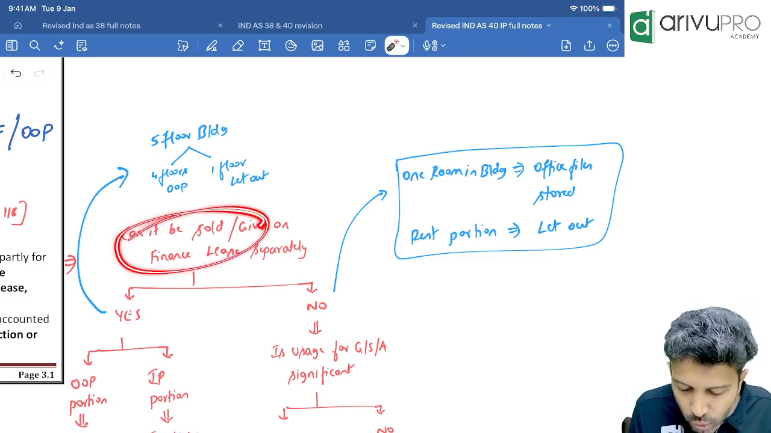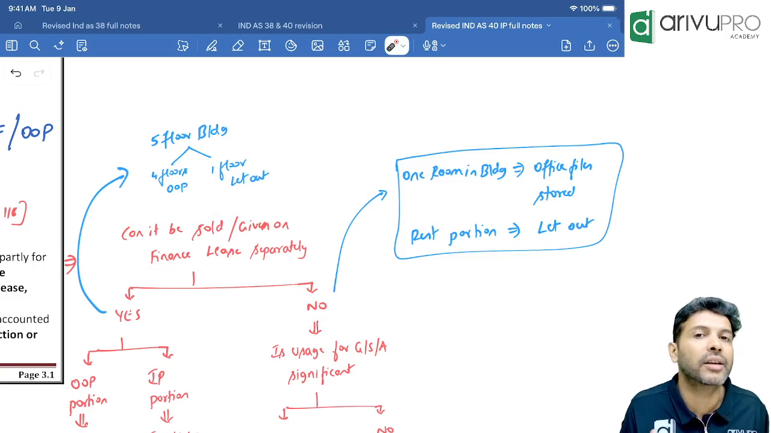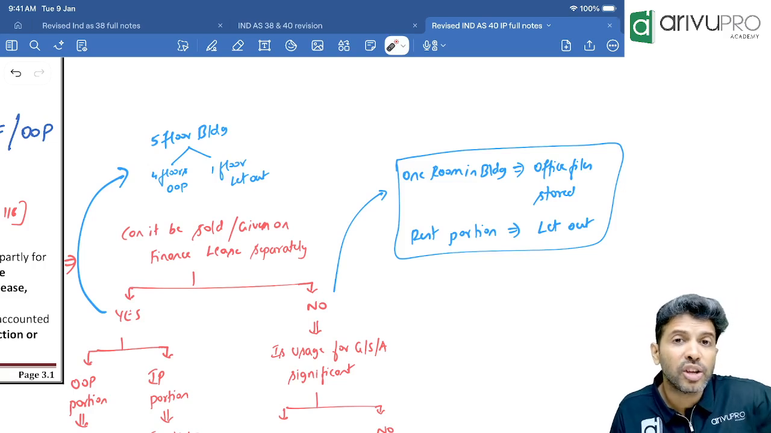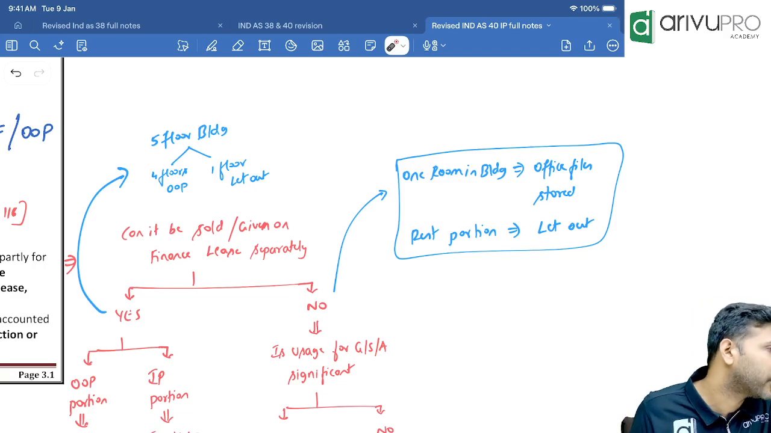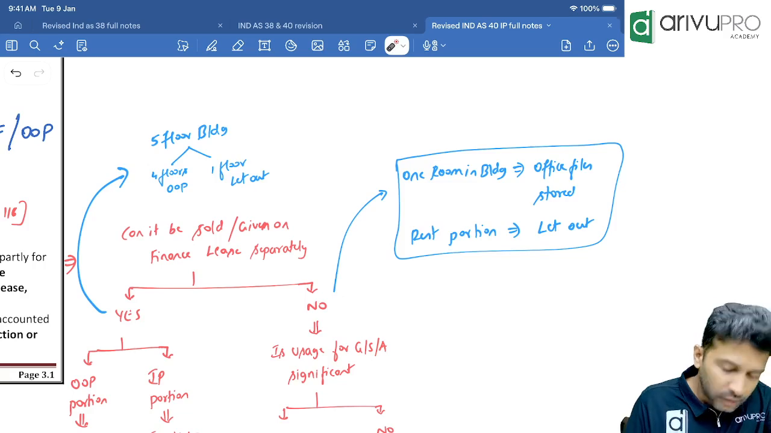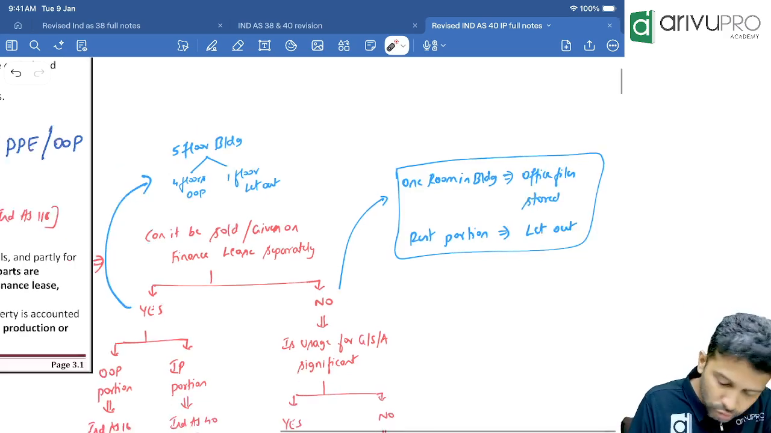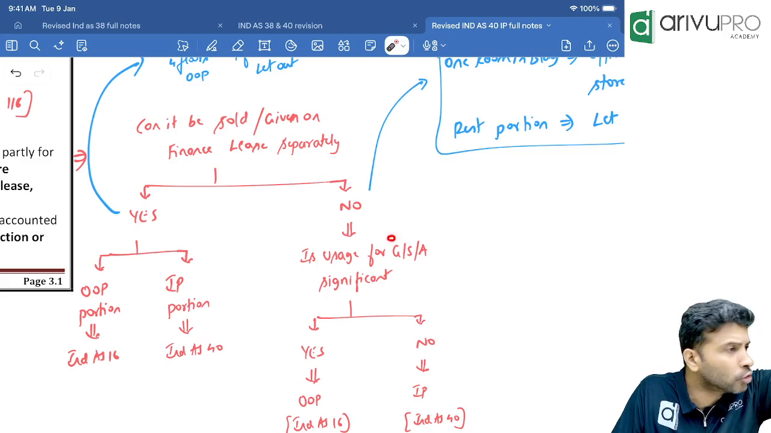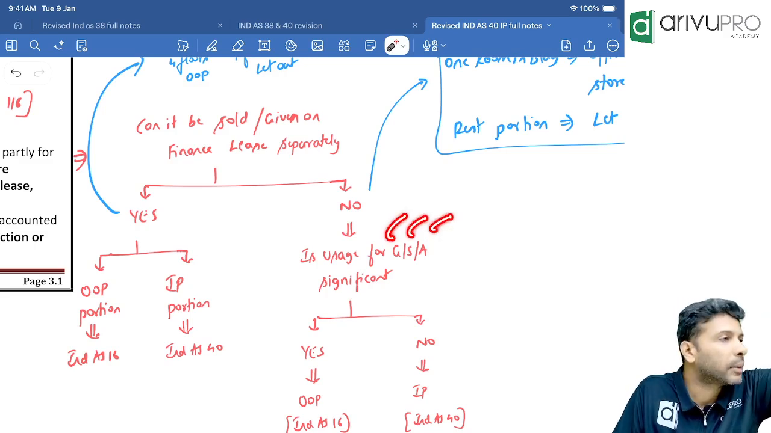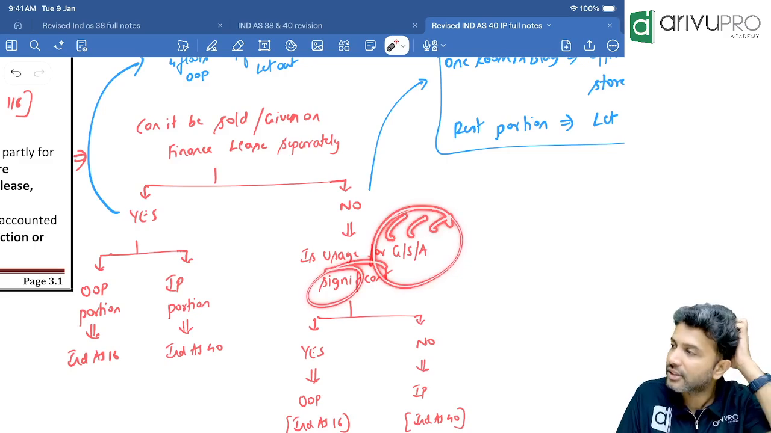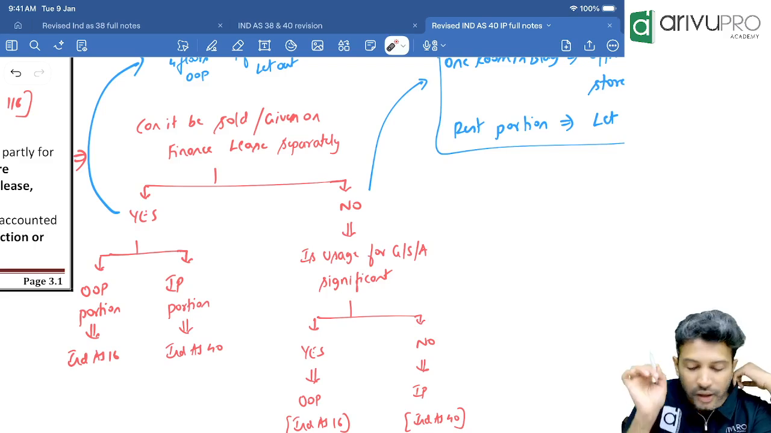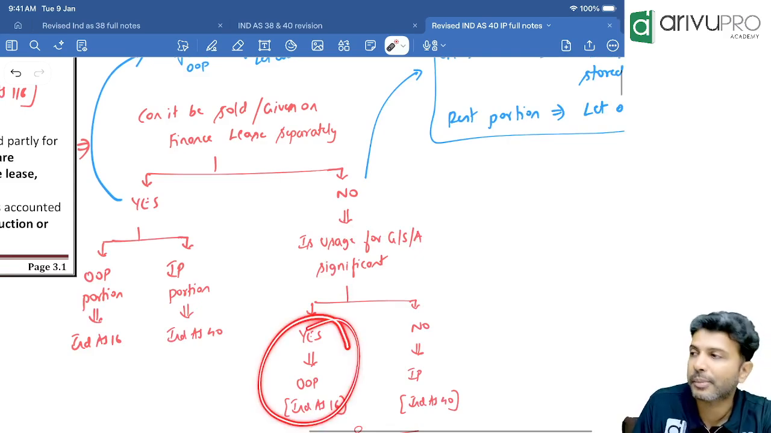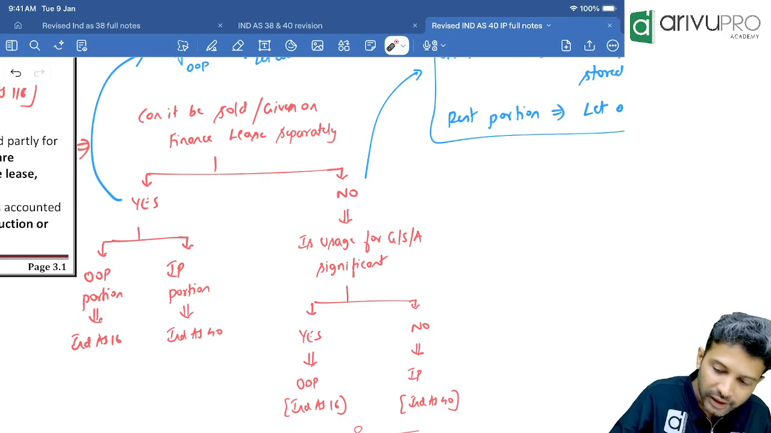So if the answer to this question is no, you cannot sell it separately or give it on finance lease separately, what the standard says is, check what? Is the usage for business purpose significant? You're using part of the property for business purpose, no? So check, is the use for business purpose significant? Business purpose means it is used to produce goods or render a service, or for administrative purpose. If the usage for this purpose is significant, then the whole property will be classified as OOP. You will not segregate the entire property here.